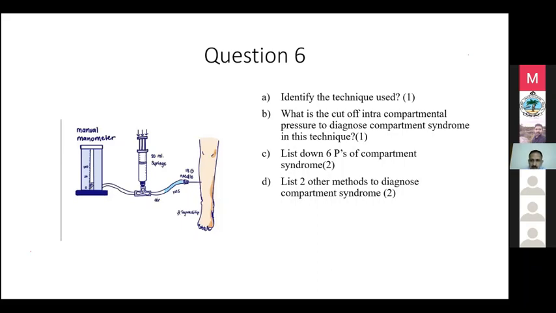Vishnu Unnikrishnan, what are the 6 P's we should see after application of any bandage or after a trauma? Vishnu? Simple question. Pallor, paresthesia, pulselessness. Yeah. Then? Pain. Very good. Pain, pallor, pulselessness, paresthesia. Okay. Pain on passive stretch. That's pain. Pulselessness, very good. And finally, paralysis. Very good, very good.